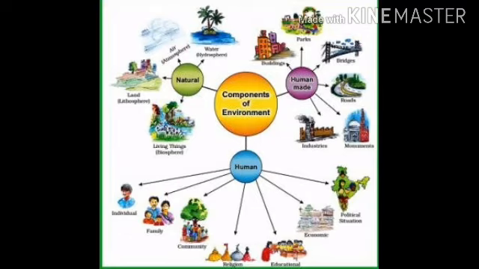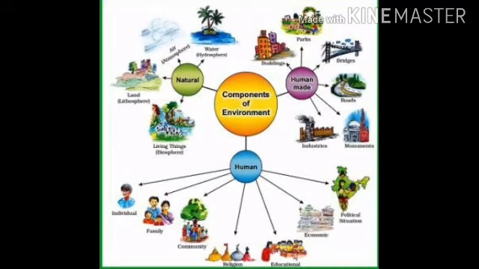Then human components of environment. The component of human would be an individual, then comes family, then community, and there are numerous factors which affect a person. For example, religion, culture, level of education and political situation. All these things affect humans mentally. All these factors are human factors.